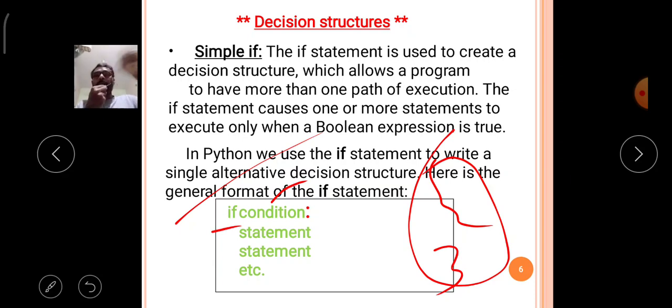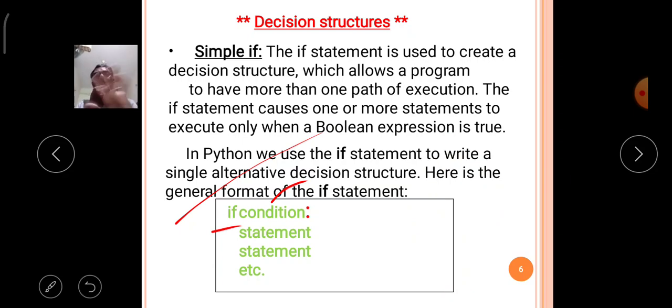This total block is treated in C and C++ as the if condition block. But here in Python there is no construction of a block using curly braces, no open curly brace and close curly brace. Simply in Python you have to use only the colon symbol.